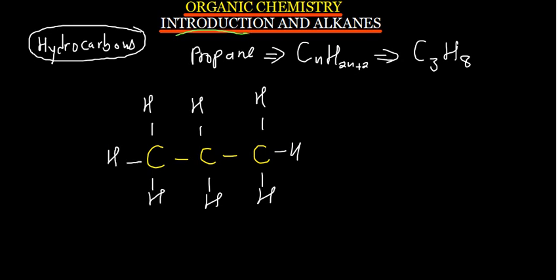So each carbon is supposed to have 4 bonds. 1, 2, 3, 4. That's for the first carbon. And then for this other carbon, 1, 2, 3, 4. 4 bonds. And then for the other carbon, 1, 2, 3, 4. 4 bonds also. So each carbon is supposed to have 4 bonds. So this is the structure for propane, and this is the formula for propane. Is this okay?